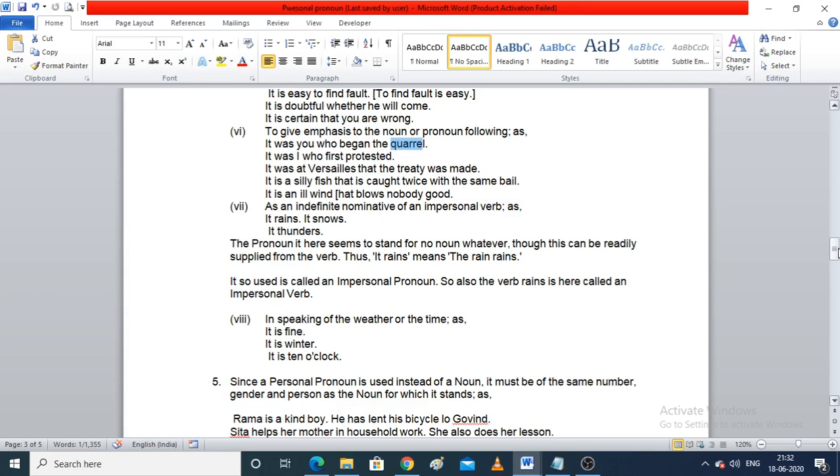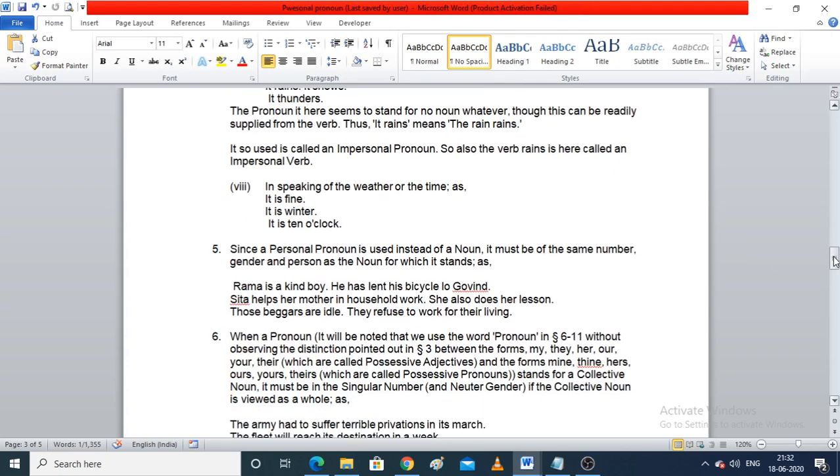Now, since a personal pronoun is used instead of a noun, it must be of the same number, gender and person as the noun for which it stands. Now, the statement says that when we are making a statement and using a pronoun instead of a noun, we have to take care of the gender we are using.